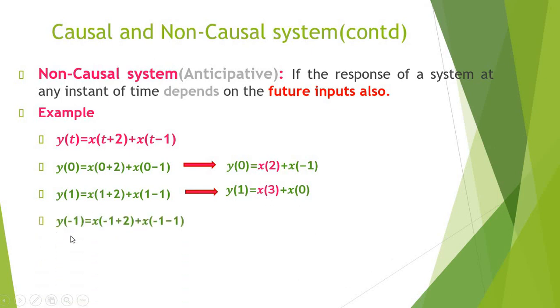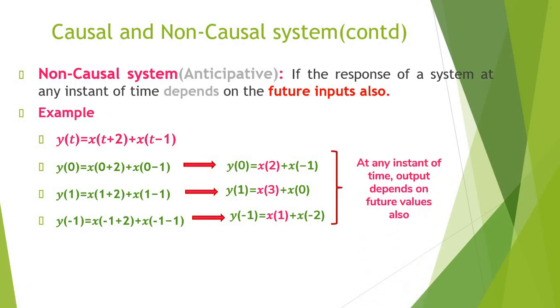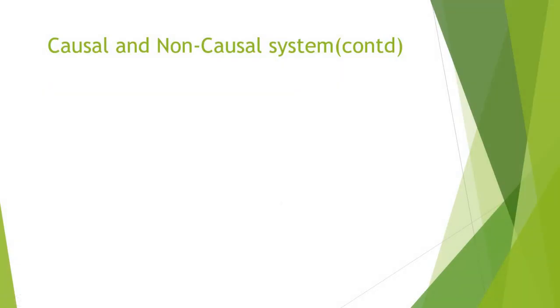Let us find for t equal to minus 1: y of minus 1 is equal to x of 1 plus x of minus 2. At t equal to minus 1, x of 1 is the future input. Hence we conclude that the output at any time instant depends on the future values also, in addition to the past values. Hence the system is called a non-causal system.